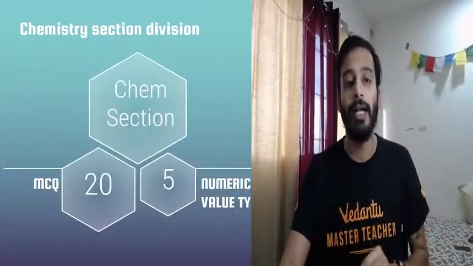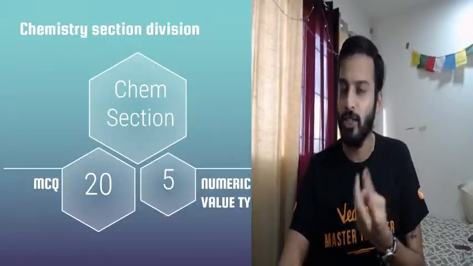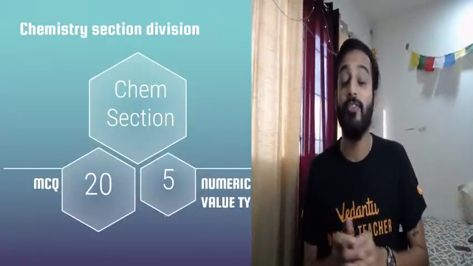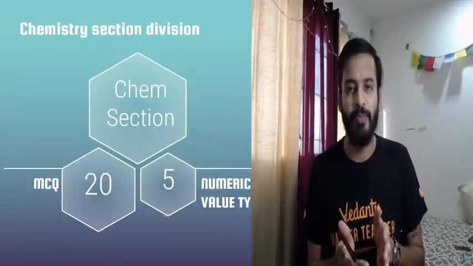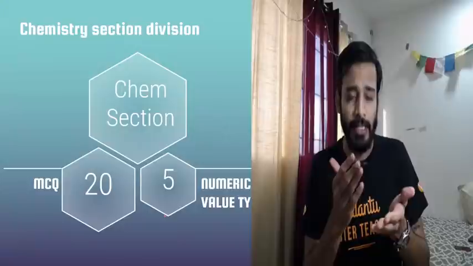Now, when you will attempt chemistry section, chemistry section contains basically two parts now: 20 MCQs and 5 numerical types, right? Numerical type, basically, you guys are aware of that now. Any question can come and it can have any value.